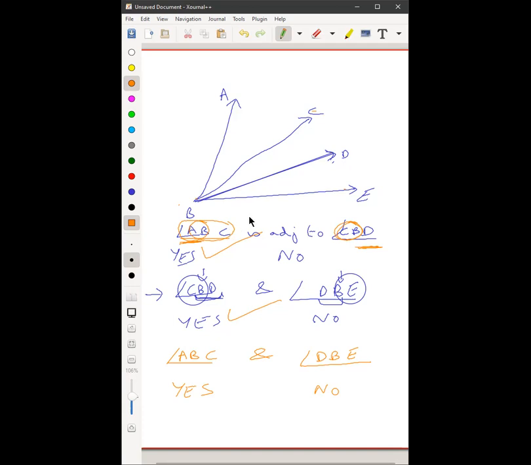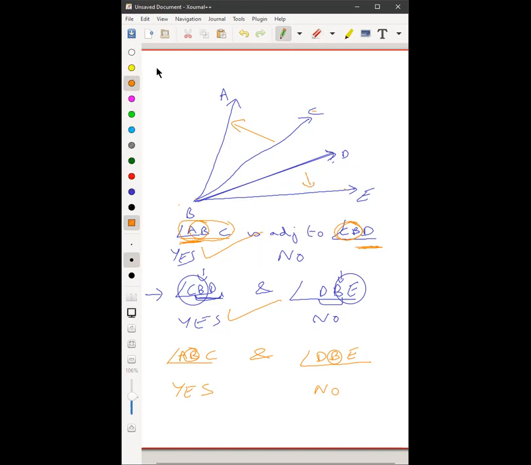Achira, why haven't you raised your hand? Sir, because they don't have a common arm. Okay, do they have a common vertex? Yes, sir. They have a common vertex, B. One is on this side, one is on that side. So what is the problem? Sir, but they don't have a common arm.